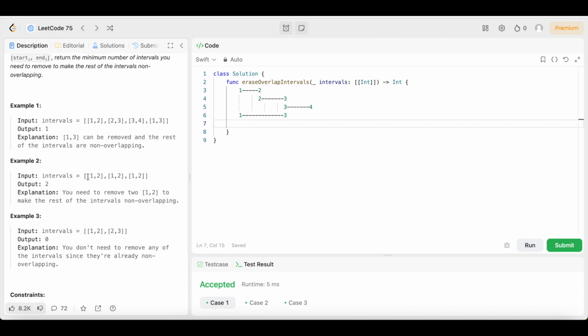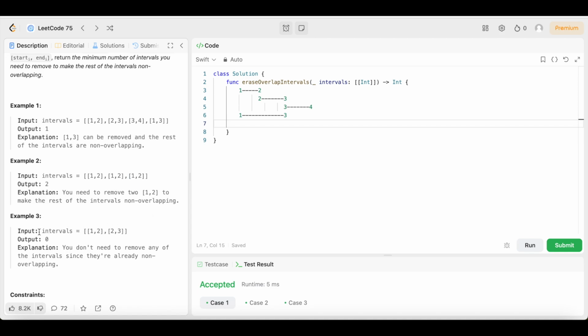So when you look at these, they're all the same intervals, which means they all are overlapping each other, which means we just have to remove both or two of them, so that nothing's being overlapped. This 1, 2 could sit by itself and not have to worry about being overlapped by any other interval.